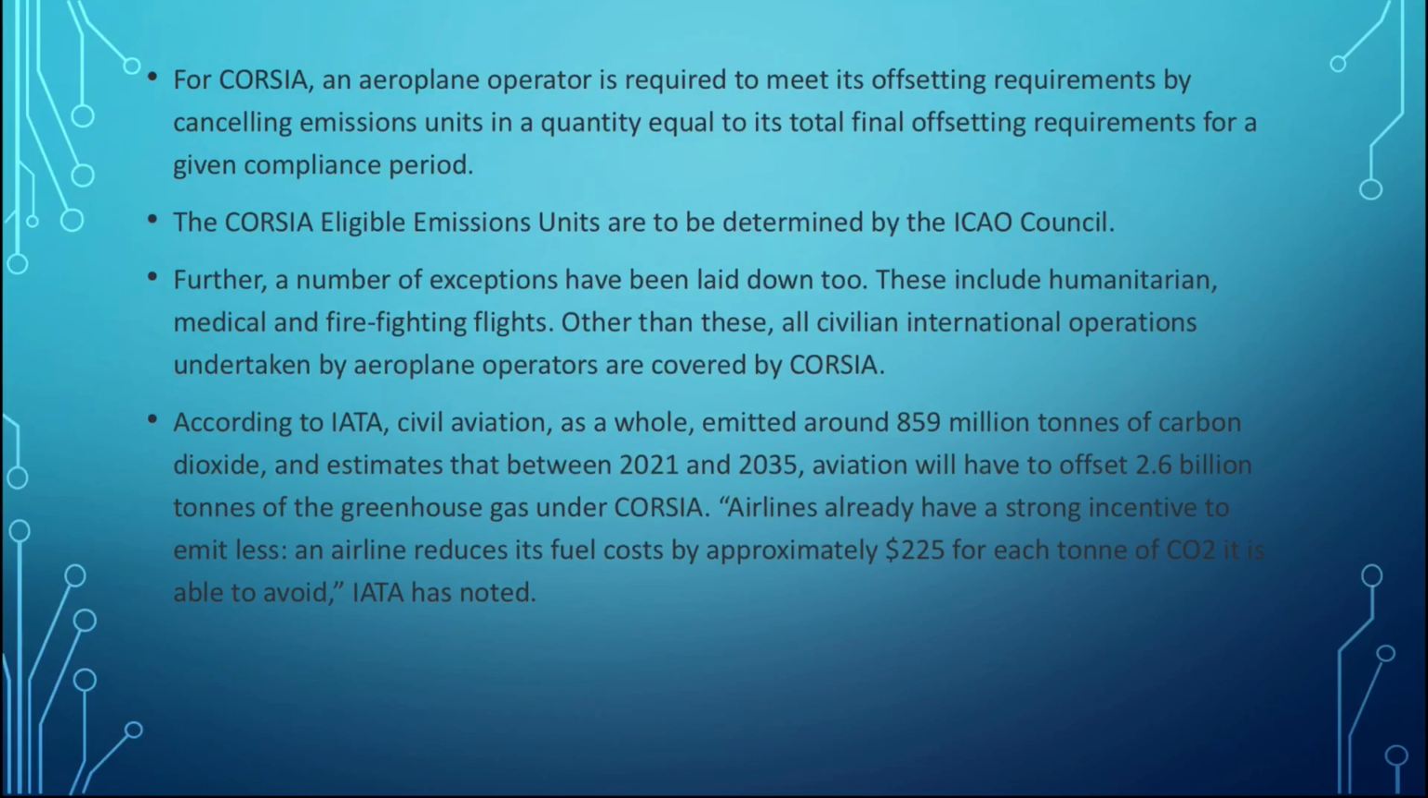For CORSIA, an aeroplane operator is required to meet its offsetting requirements by cancelling emission units in a quantity equal to its total final offsetting requirements for a given compliance period. Let us say that for one year, 100 is the unit target for a particular year, and you cannot go beyond this. They will divide 100 into 4 parts, 25, 25, 25 and 25, every 3 months, and the verifying authorities like DGCA and ICAO will check whether you are meeting your quarterly requirements as well as your annual requirements.